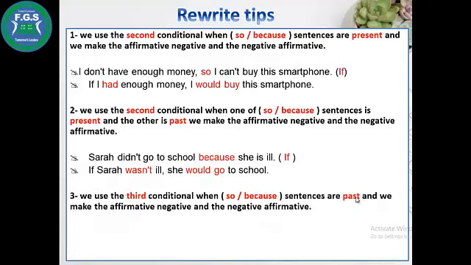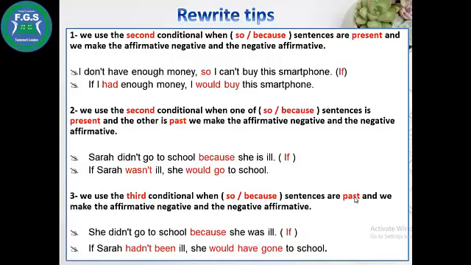Number 3, we use the third conditional when the so or because sentences are past, and we make the affirmative negative and the negative affirmative. We use the third conditional when the two sentences are in the past simple. She didn't go to school because she was ill. If Sarah hadn't been ill, she would have gone to school.